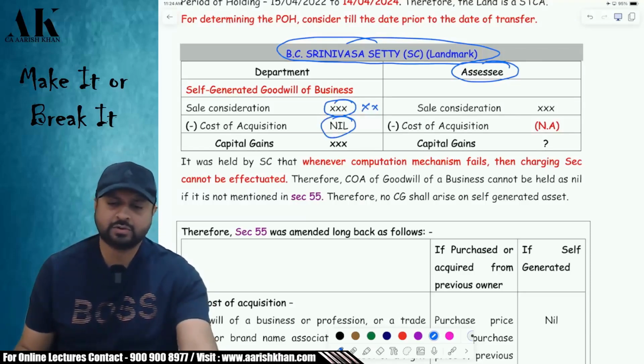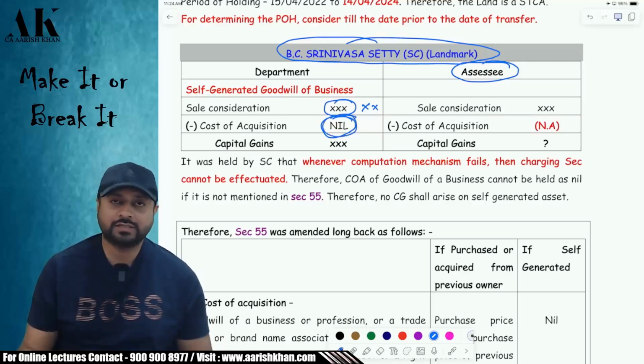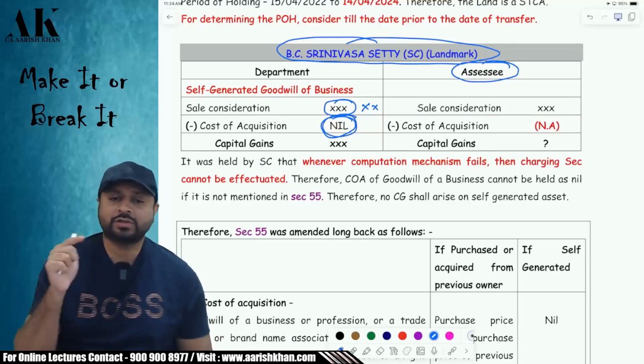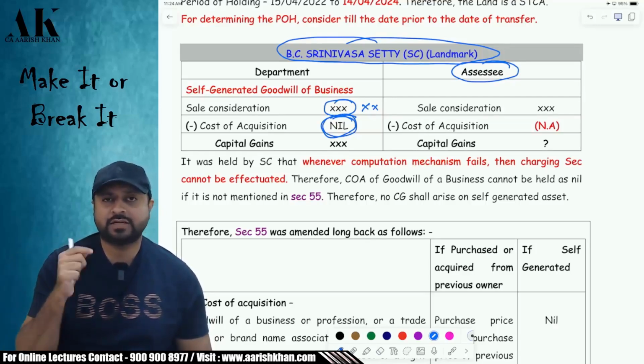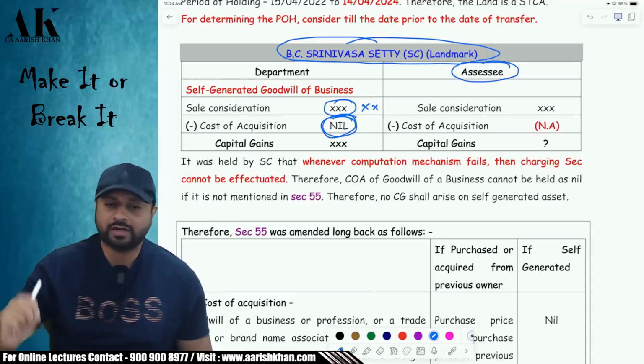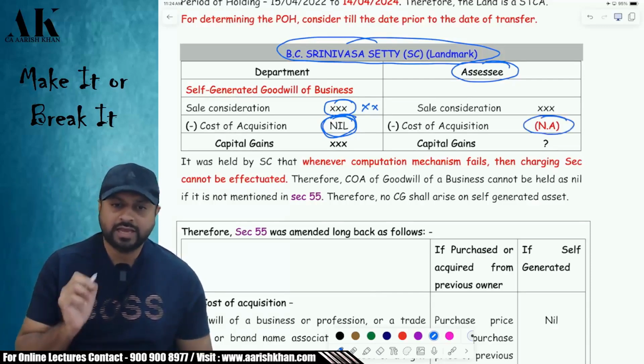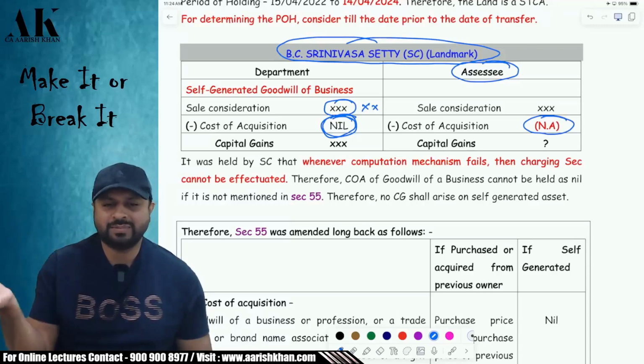The assessee raised the question, how can you take the cost of acquisition as nil? Where is it written in section 55 that the cost of acquisition of a self-generated goodwill is nil? At that point of time in 1981, it was not written, unfortunately. Therefore, the court said it should be not applicable instead of nil. The word nil is also a number under the income tax law.